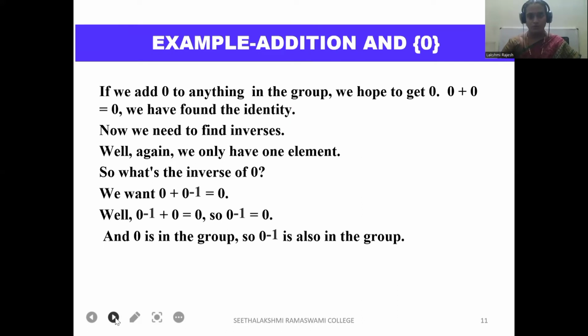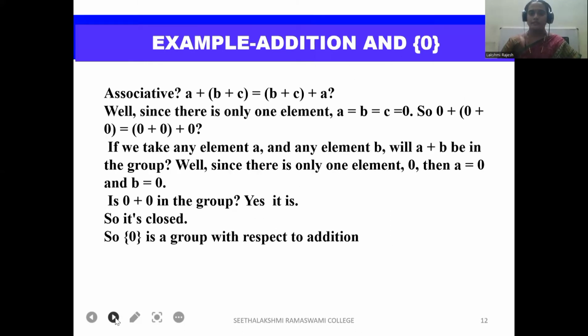We want 0 plus 0 inverse equals 0. Well, 0 inverse plus 0 is also 0. So 0 inverse is 0. So 0 is in the group. 0 inverse is also in the group. Associative: A plus (B plus C) equals (A plus B) plus C. Well, there is only one element, so A, B, C equal 0. So 0 plus (0 plus 0) equals (0 plus 0) plus 0.